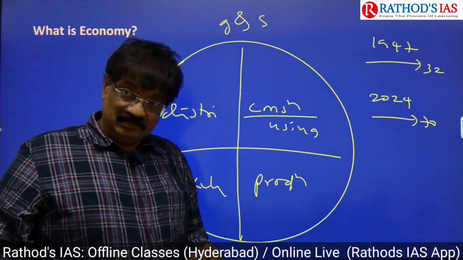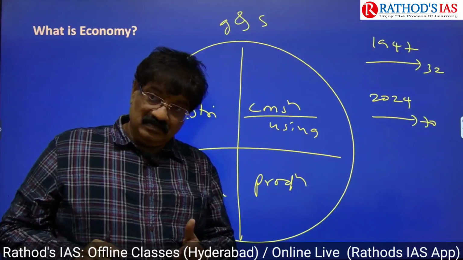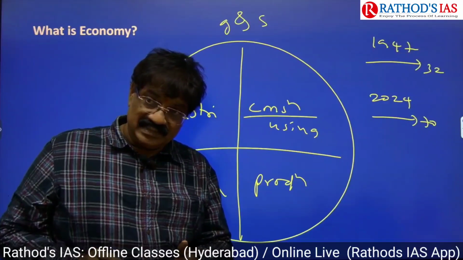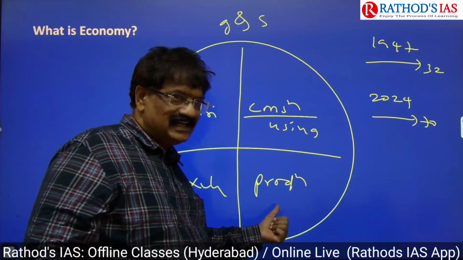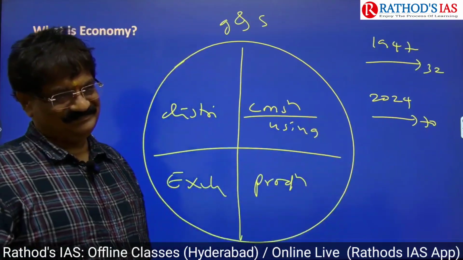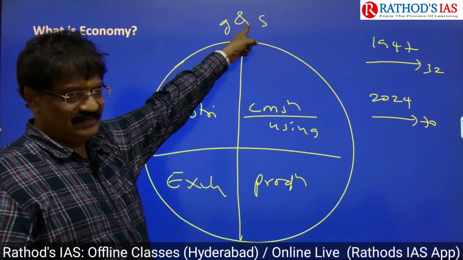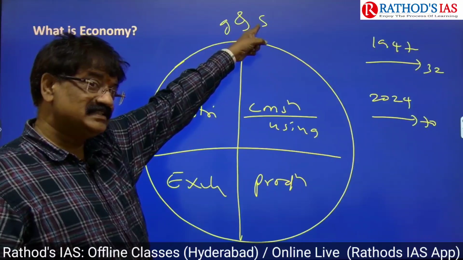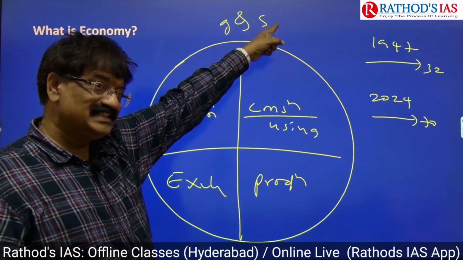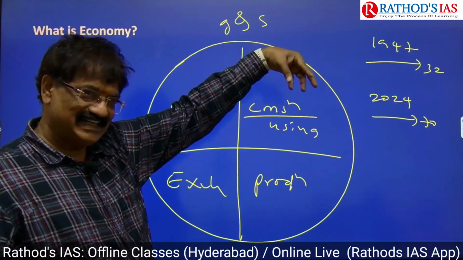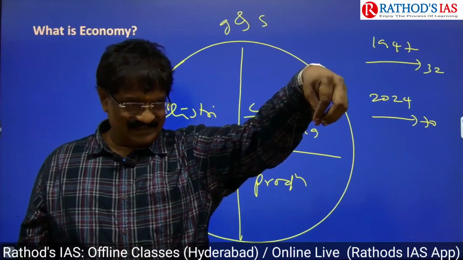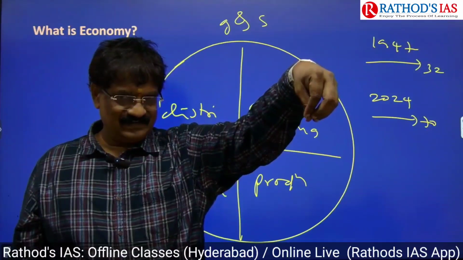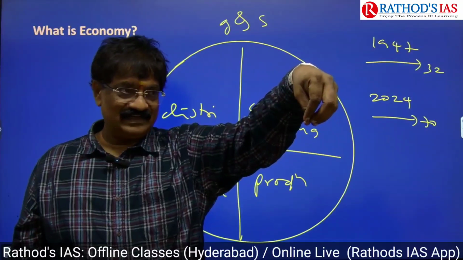To use the goods and services, initially they need to be produced. Then the next action, production. Who produces? Yesterday I dealt with it.